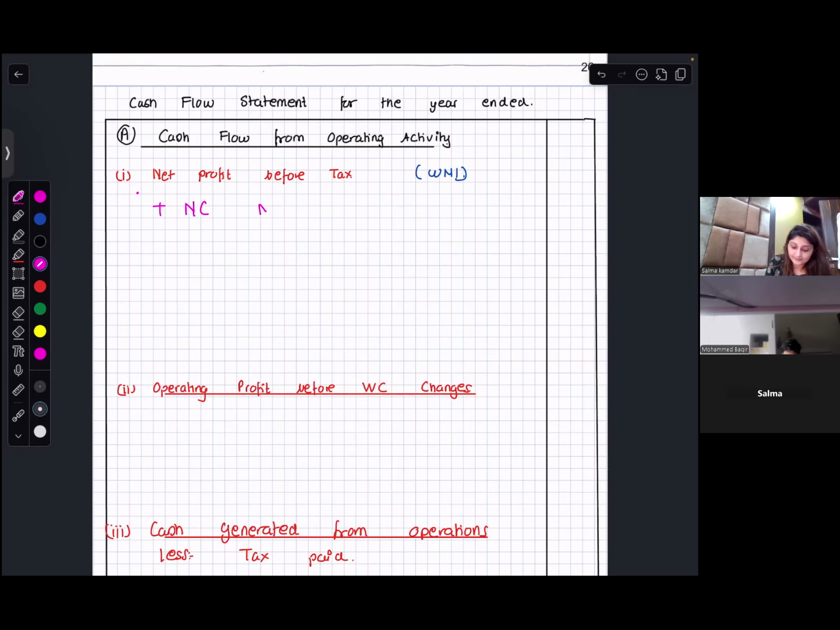We add non-cash, non-operating expenses. And we will subtract non-cash, non-operating income. What normally comes in expenses? Goodwill written off, depreciation, and loss on sale of non-current asset. For income?